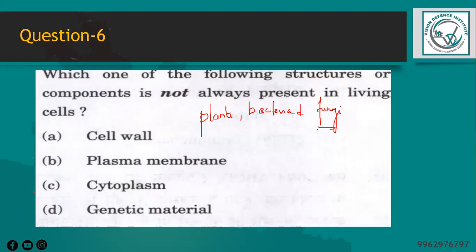For example, animal cells do not have a cell wall, and some bacterial species may have a flexible cell wall or an absence of it as well. Whereas the plasma membrane, cytoplasm, and genetic material are essential components that are always present in living cells. So obviously the option will be A, cell wall.